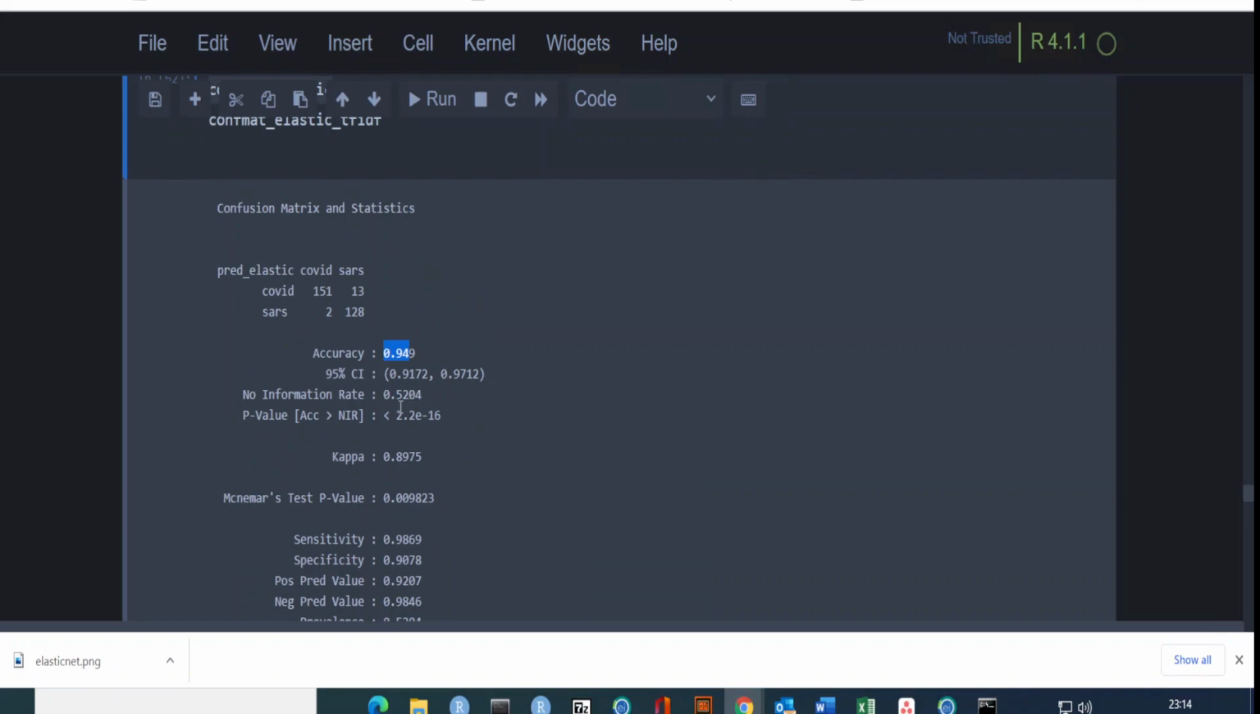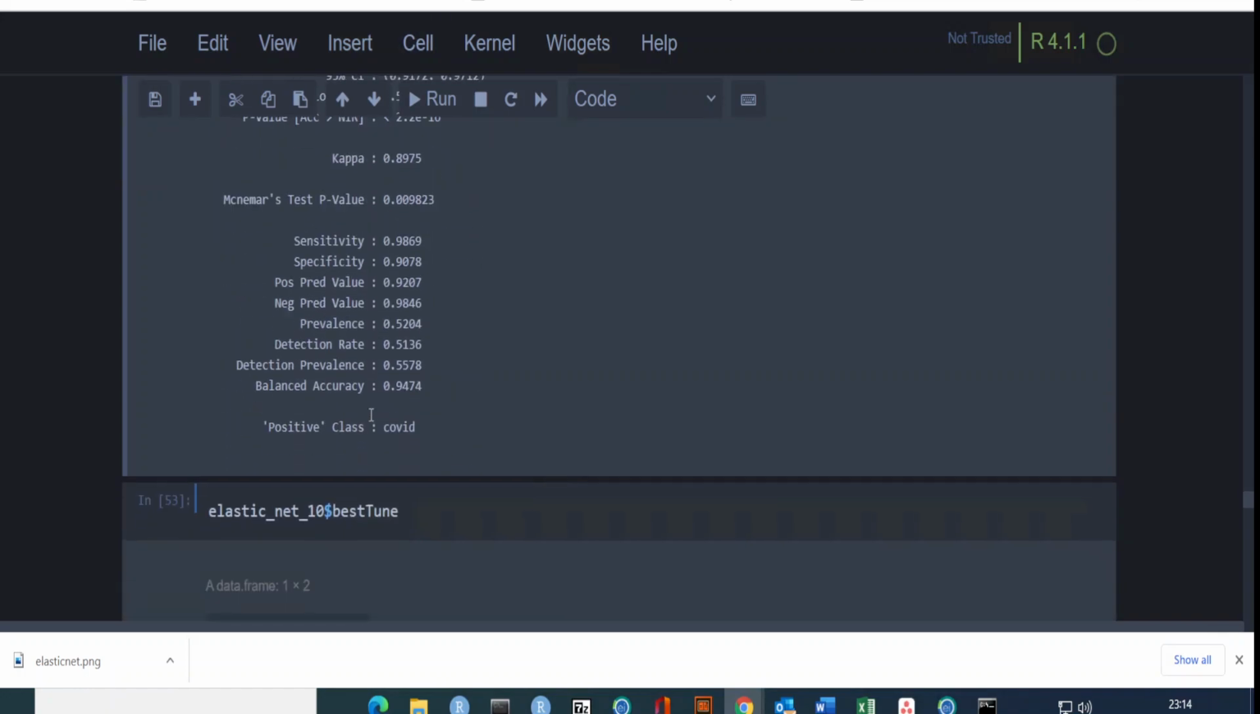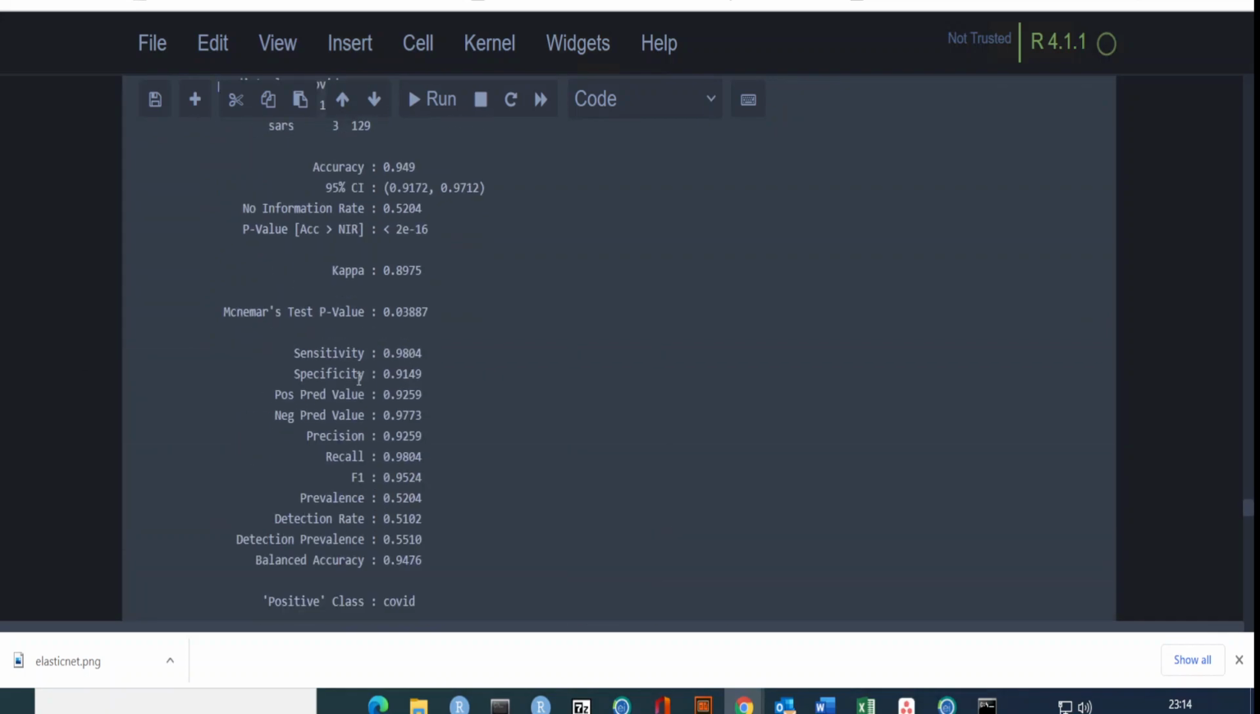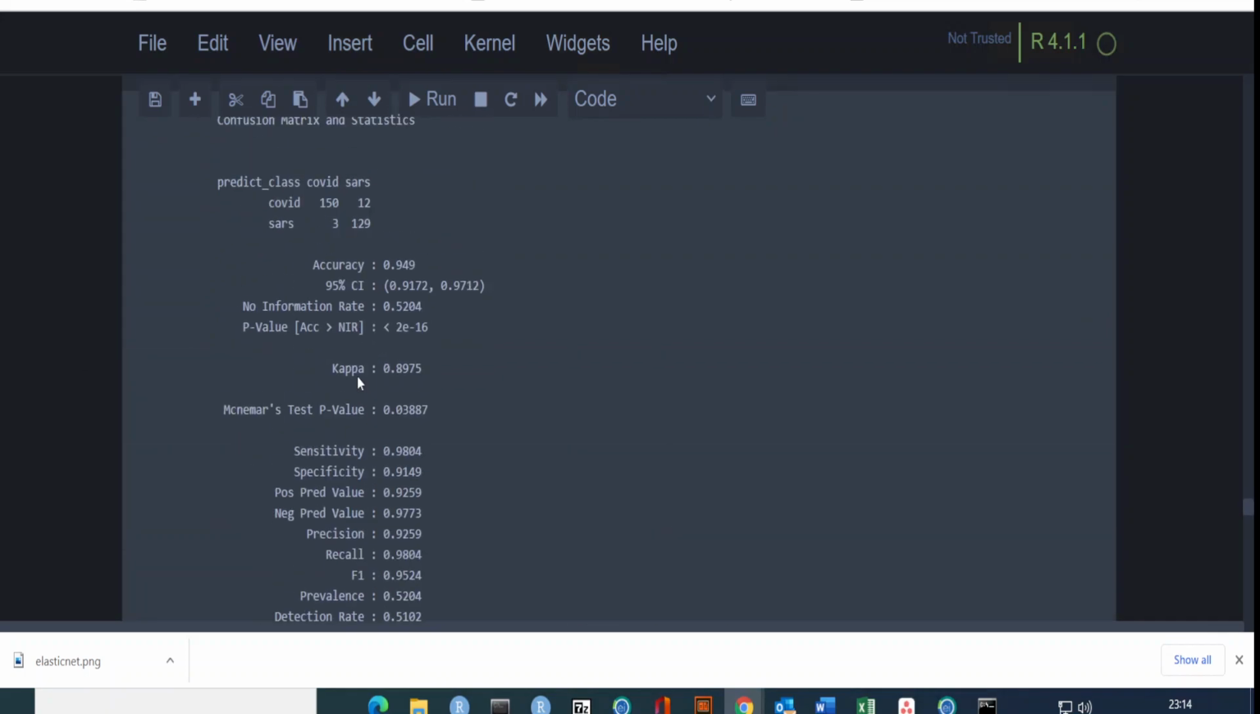We can choose one of the best models and deploy it to real-world problems. But it's also possible to combine all these predictions and make a nice model out of all these models. So for today, what I want to talk about is combining predicted class labels, because let's say one model may say something about an abstract.